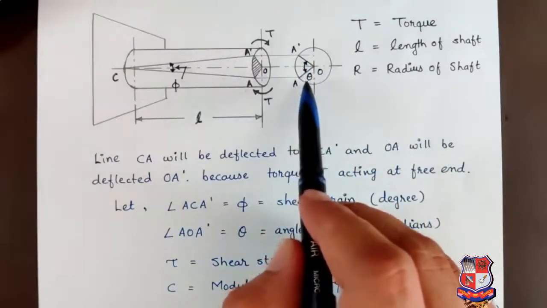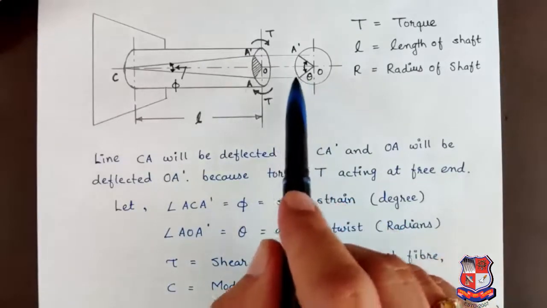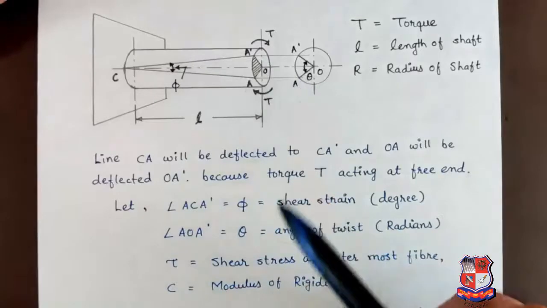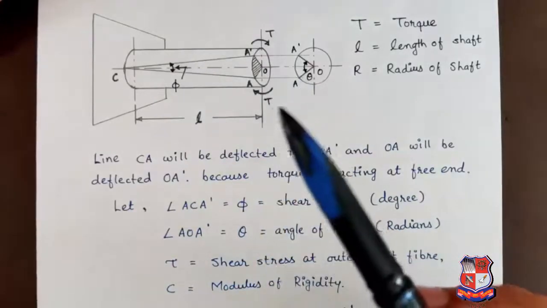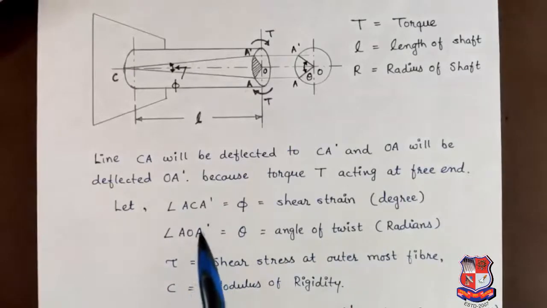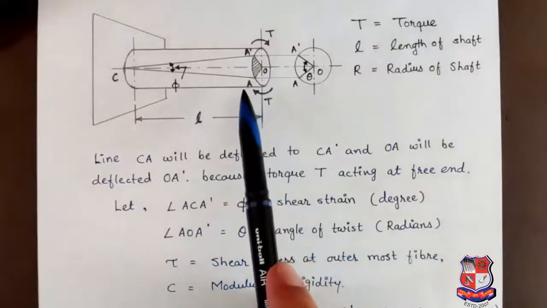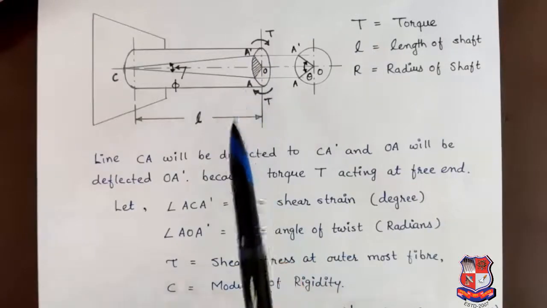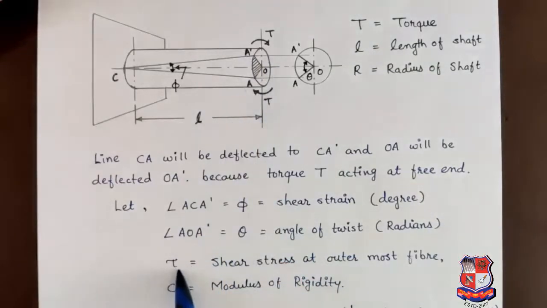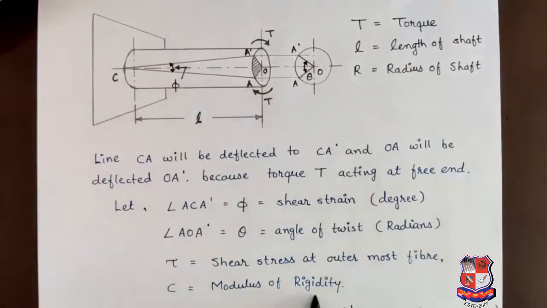This angle is represented by theta and this angle is known as the angle of twist in terms of radian. Now, due to this twisting moment, the stress generated will be shear stress, and we know that the maximum shear stress will be at the outermost fiber, that is represented by tau. Due to shear stress, here we have to consider the modulus of rigidity and it is indicated by capital C.